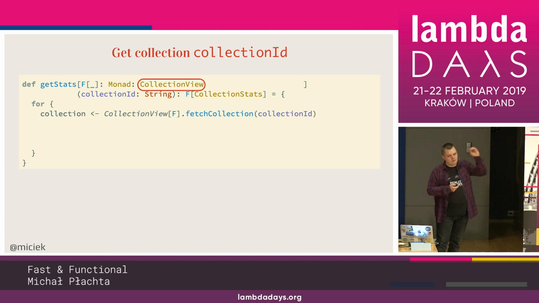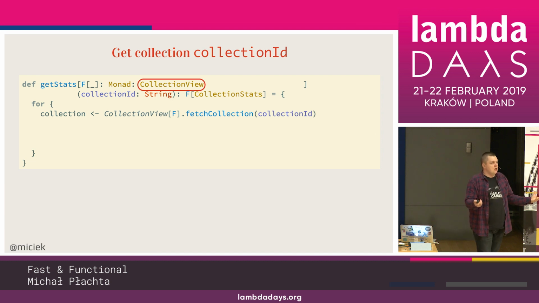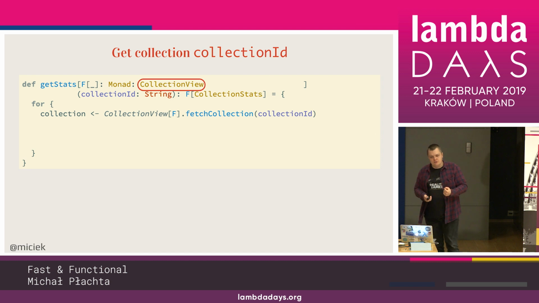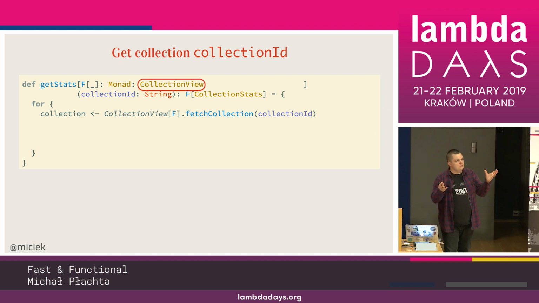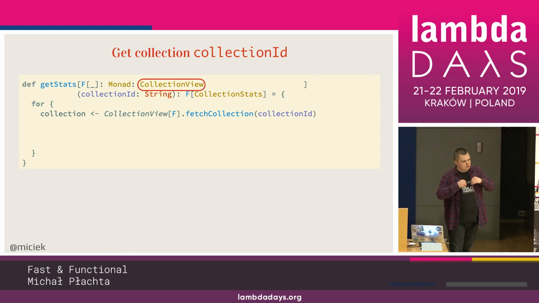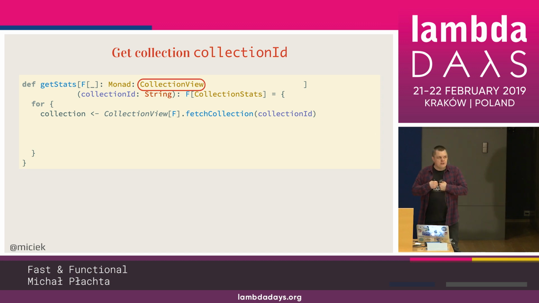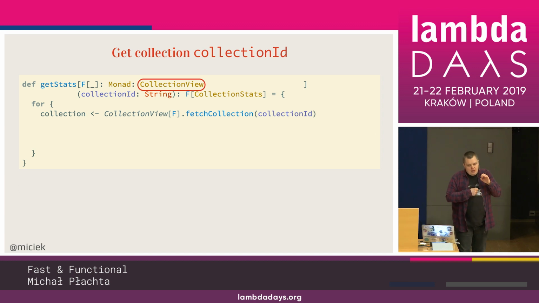So let's go back to the 4 steps we wanted to do. The first step is we need to be able to fetch a collection out of somewhere. We don't care where from. We just need to fetch it. So we just add this collection view algebra, which is our thing, which I'll show you in a bit.